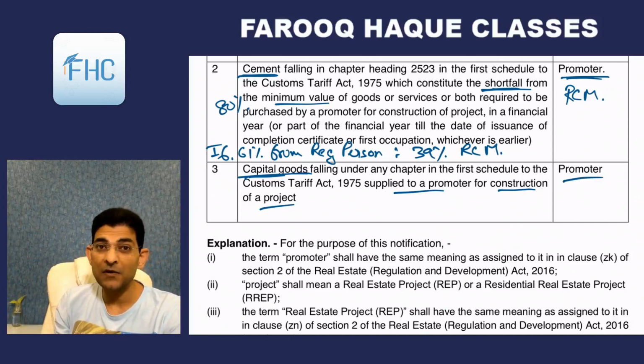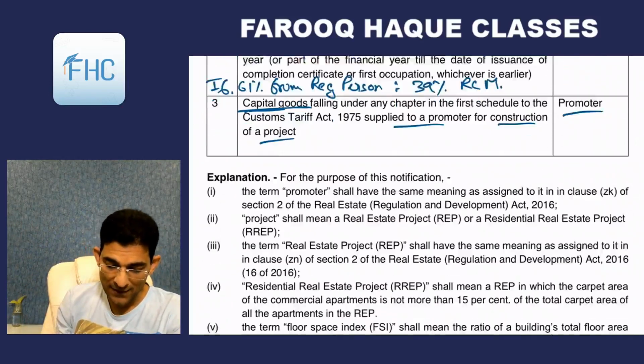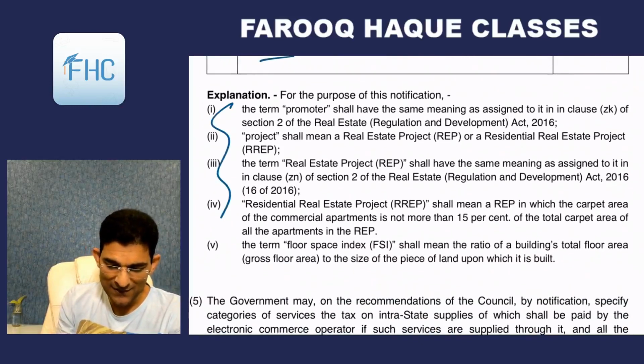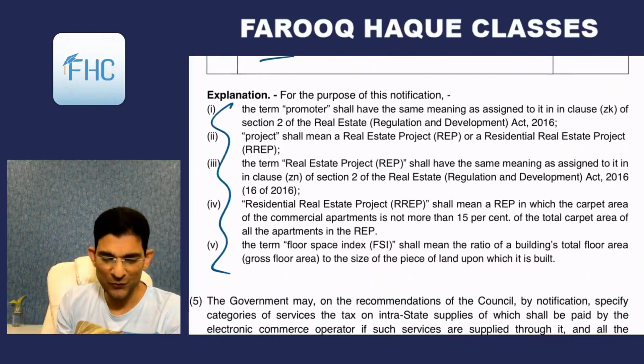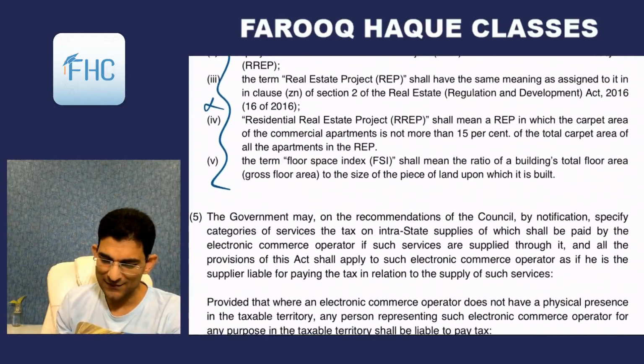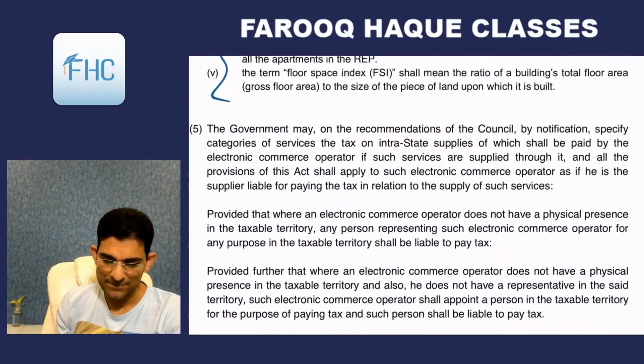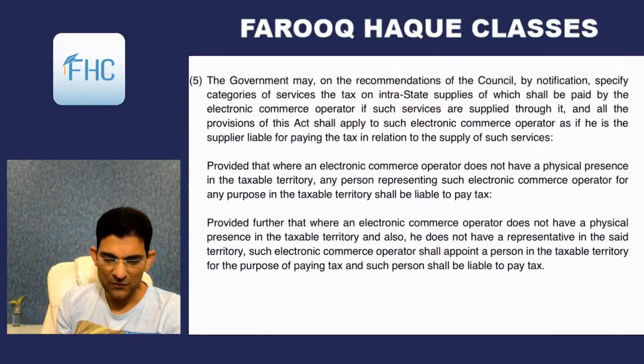So there also the RCM will apply, and the promoter will have to pay the tax. And then all the explanations are given, but as I told you, it is not in the course, so you can leave this. Right, so that was subsection 4.